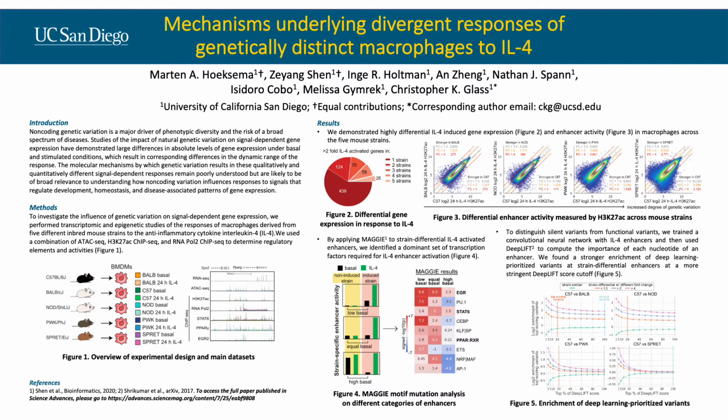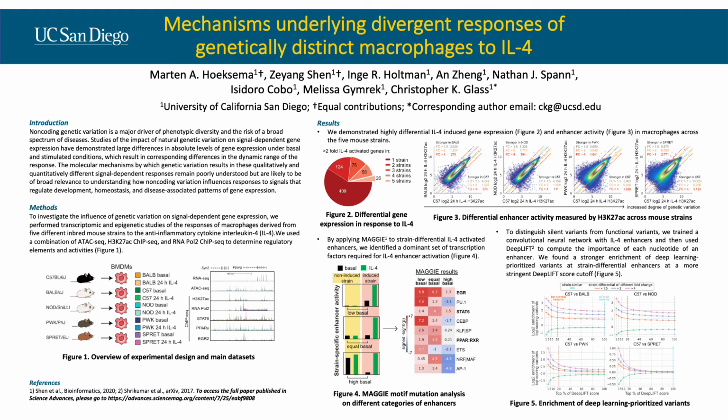Finally, we tried to pinpoint the genetic variation that leads to the divergent IL-4 response of macrophages. We trained a convolutional neural network adapted from DeepC using our mouse data. Our training data consisted of 300 base pair IL-4 active enhancers and a balanced number of random backgrounds. Our model eventually achieved 0.89 for the area under the ROC curve on the testing data.